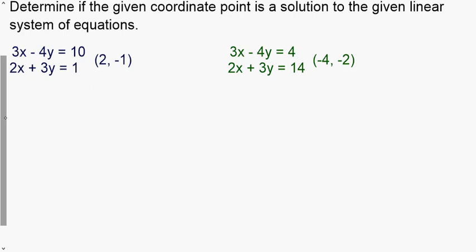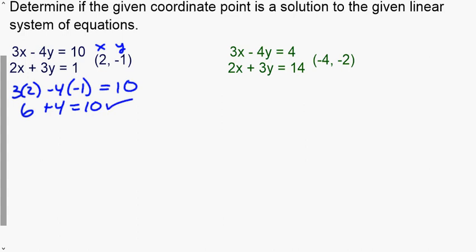So first one, we're going to take this, and again it's written in alphabetical order, so our variables are x and y. So we're going to go 3 times 2 minus 4 times negative 1. Does that equal 10? So we go 6, and then we've got negative 4 times negative 1 is plus 4, is 6 plus 4, 10. It works in the first equation, so that means we're going to go and check the next one. It needs to work in both of them to be a solution of the system.